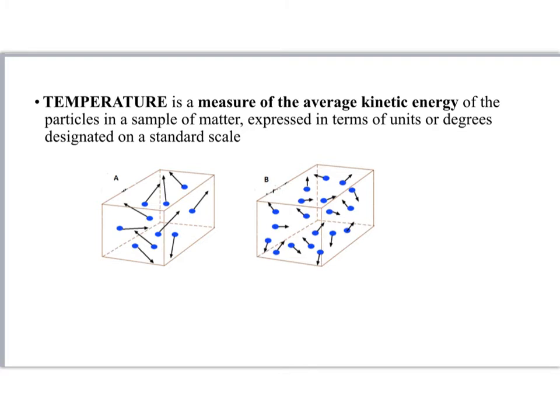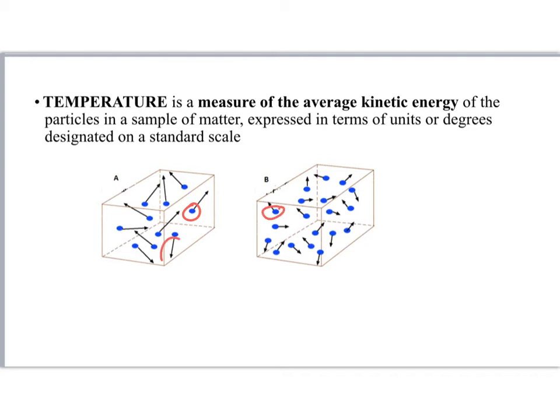Temperature is a measure of the average kinetic energy of the particles in a sample of matter, expressed in units of degrees on a standard scale. Now we have two objects, A and B. They are made of the same material. We understand it because their particles are identical.